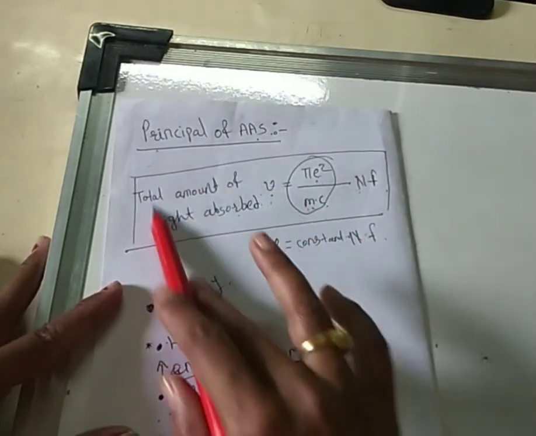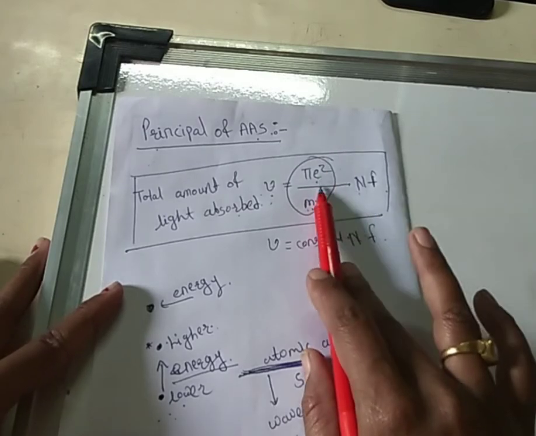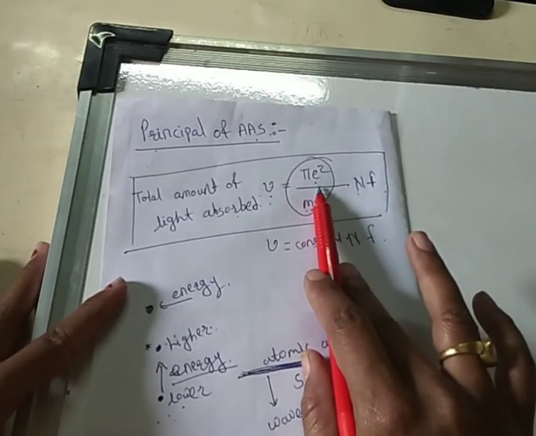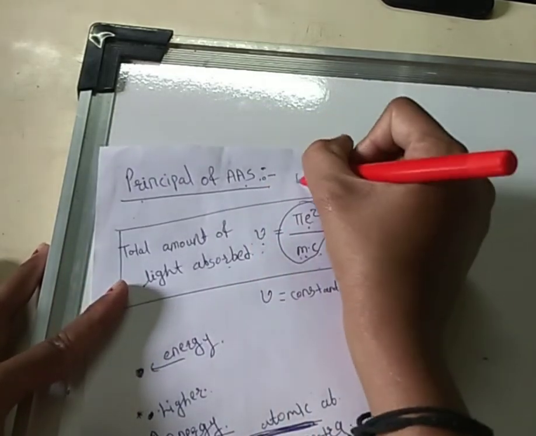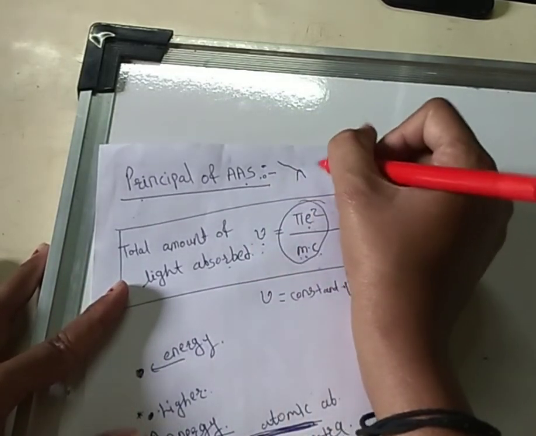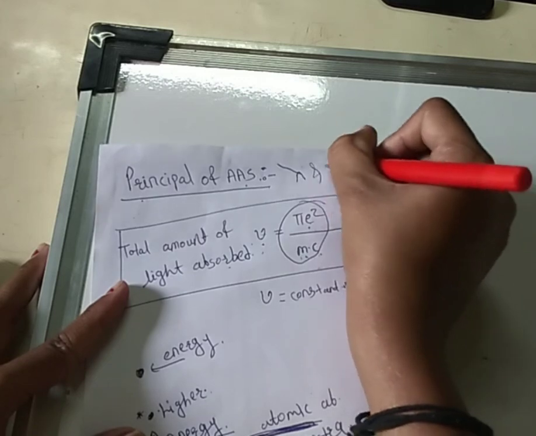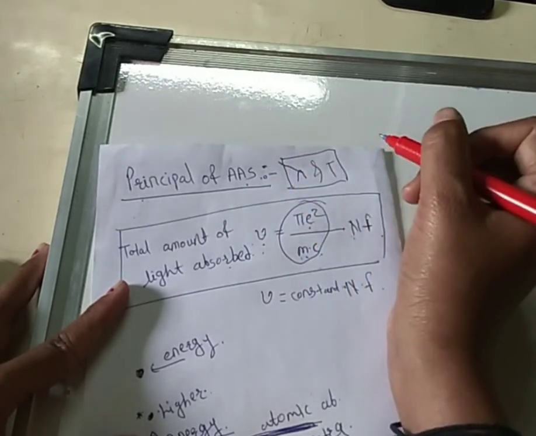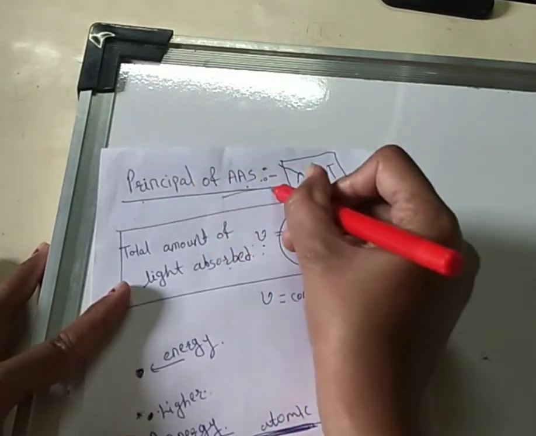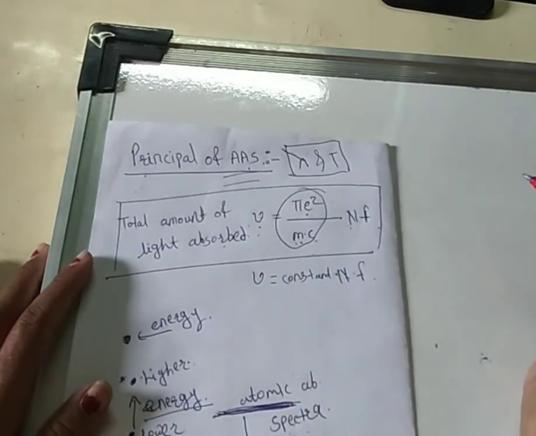Next we studied that in the mathematical expression, the principle of AAS is independent of lambda, the wavelength, and the temperature. This means wavelength and temperature do not play any important role in atomic absorption spectroscopy.